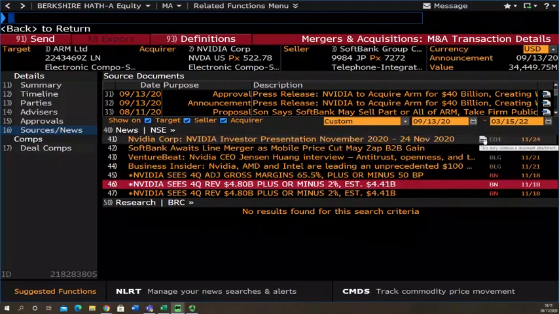Over here we can look at the various news sources, so you can get some press information on here, and whenever you see the likes of this, there's a document attached. In this case, it is NVIDIA's investor presentation that they give to potential shareholders regarding this.